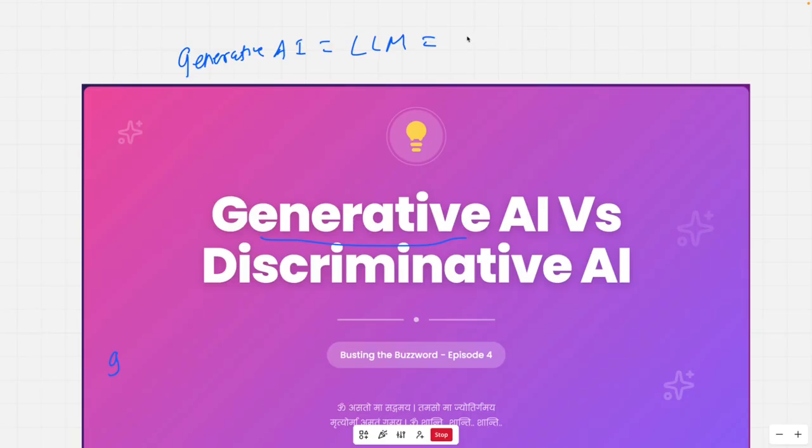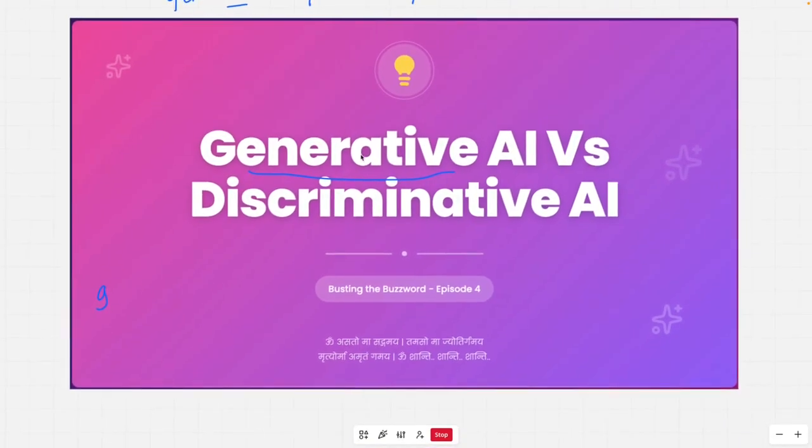Some people even think that ChatGPT is nothing but generative AI. People equate generative AI to LLM, ChatGPT, Gemini and whatnot. Today we are going to understand this properly, and we will understand that generative AI is not equal to LLM and is not equal to ChatGPT for sure.